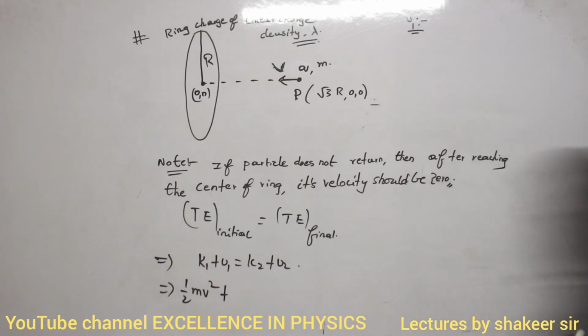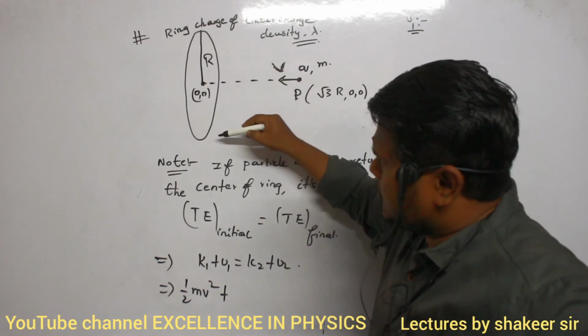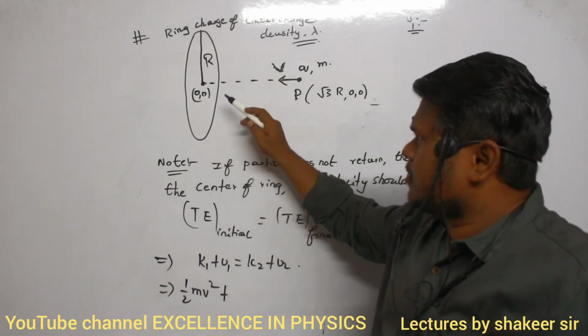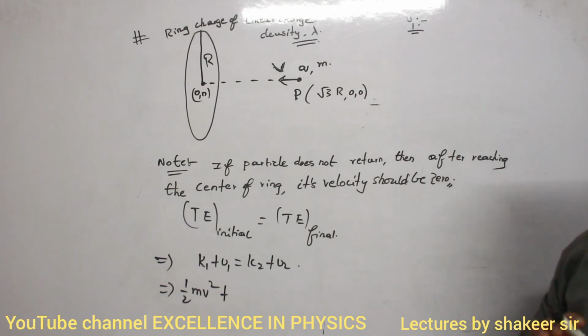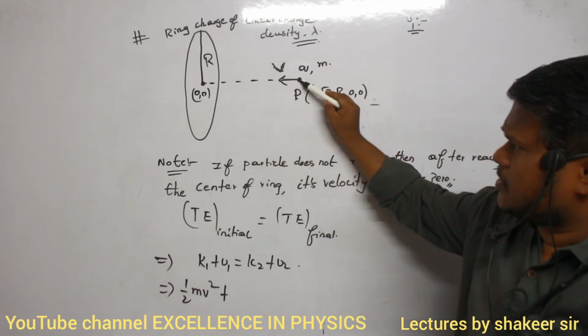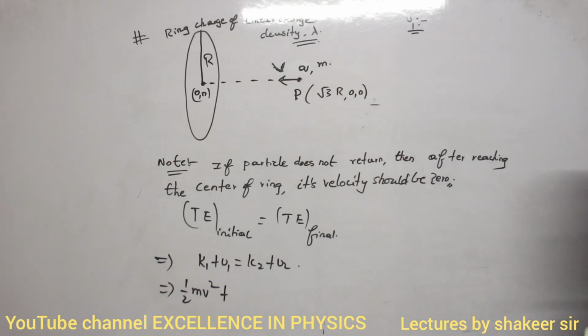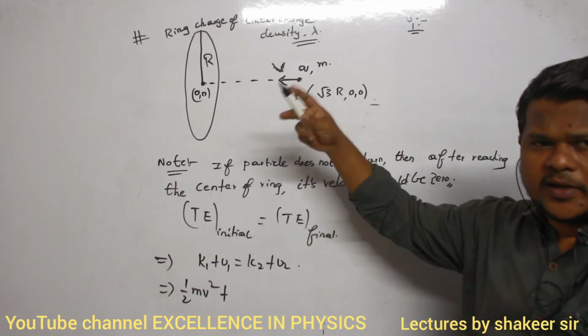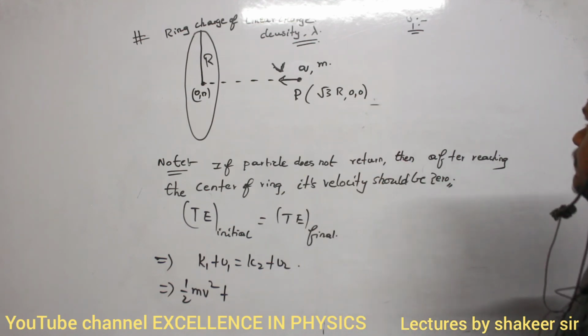no. Clear? See, here because of this ring, at this point there will be some potential, no? Are you able to understand? Because of this ring, here at this point there will be some potential. How can I calculate that potential? How can I calculate this potential? So already we have calculated potential because of a ring in the previous conditions. Do you remember that one?